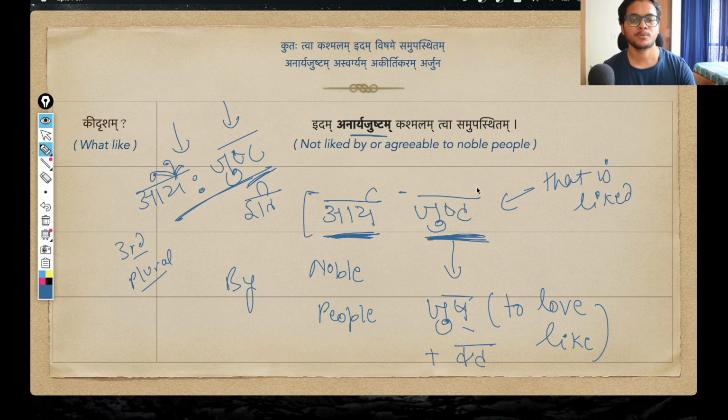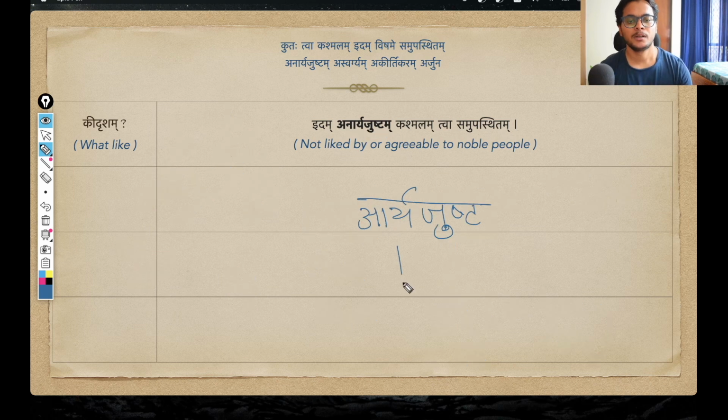If we combine them together in a samas, Arya plus just combine in their Pratipadik form, and the word becomes Arya just. Arya just will describe something that is liked by noble people, something that is appreciated in the circle of noble people. That is the sense here.